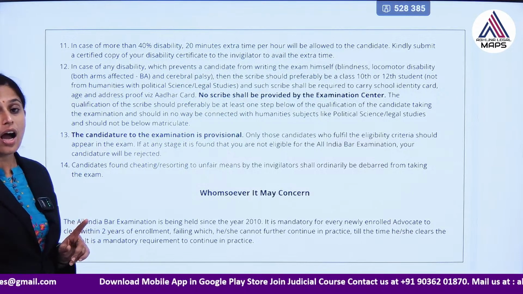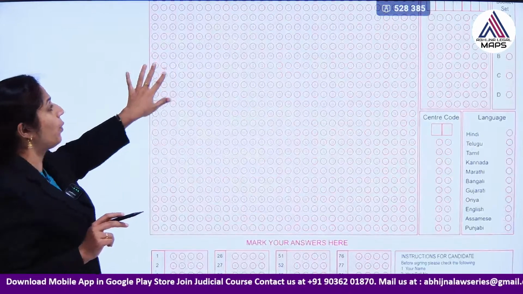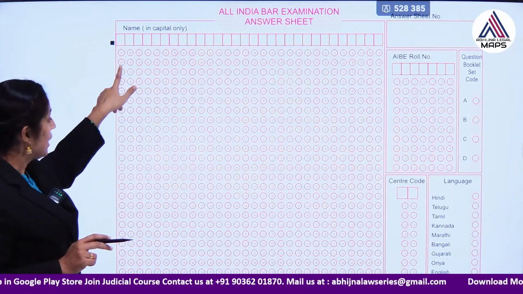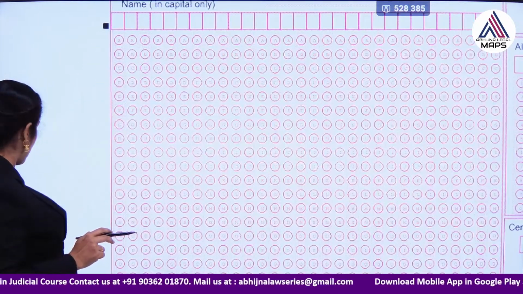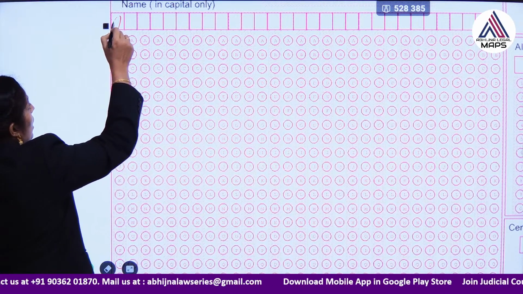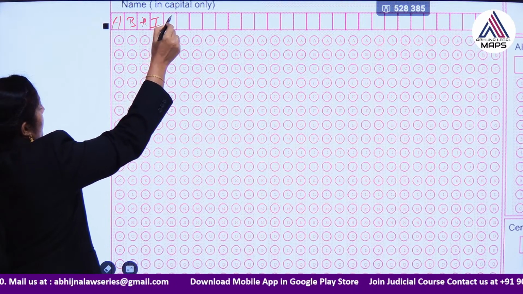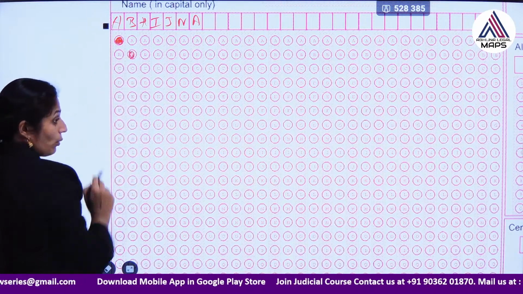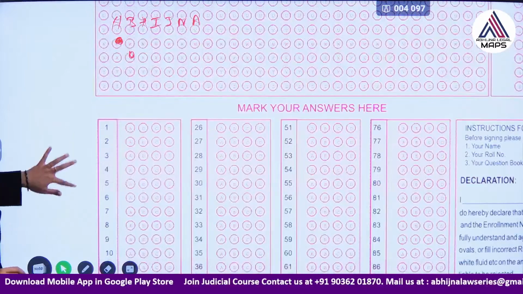And another thing, how we have to answer in the OMR sheet. OMR sheet, as we all know, we have to provide a name. Whatever name has been given, similarly they have to be marked here. Like, this is Aparna. If I mention Aparna or Abhijna, let me mention it as Abhijna. You have to mark them properly. And how do you have to mark the answers? Very, very clearly you have to mark.